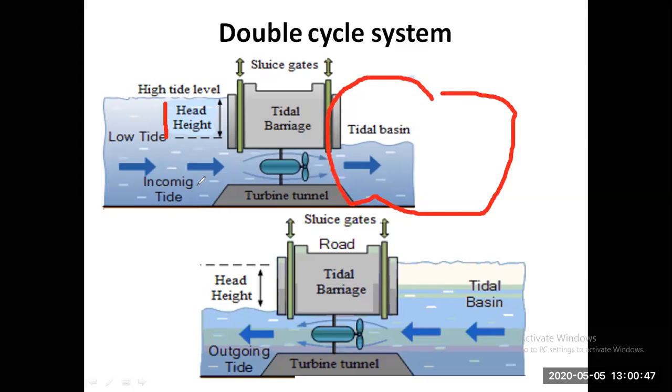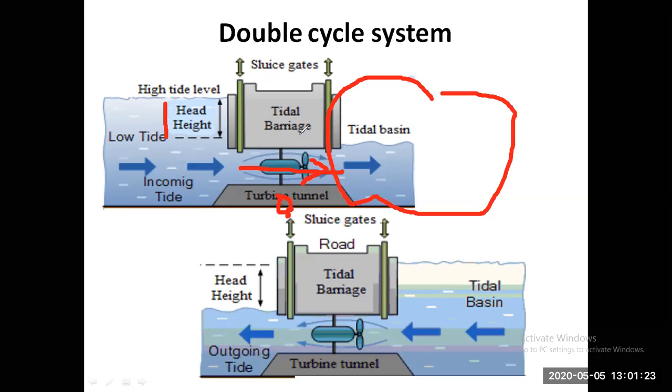During the flow phase of this water, the turbine is coupled with the dynamometer and alternator, so that the mechanical energy of the turbine can be converted into electrical energy. So during the first pass of water, the kinetic energy of water is utilized to run the turbine, which is coupled with the dynamo, and the conversion takes place.